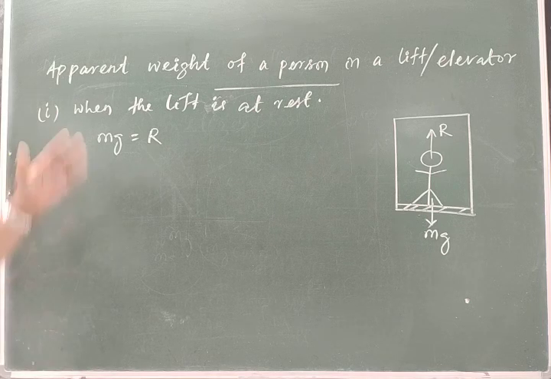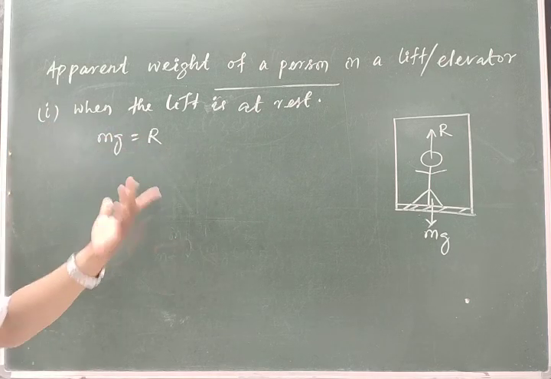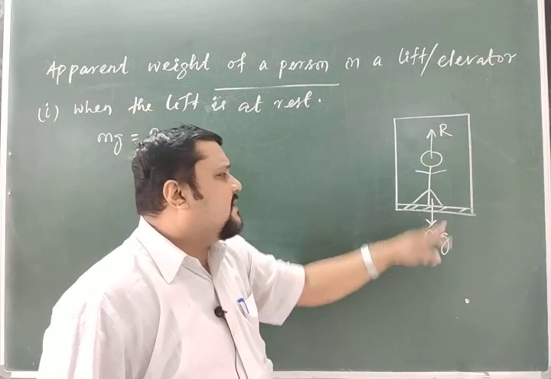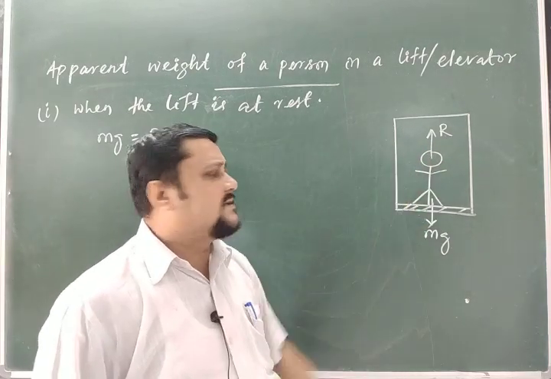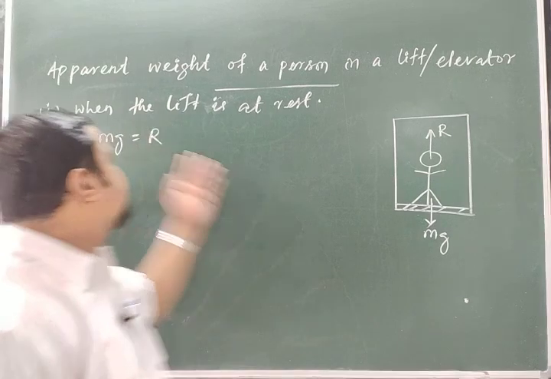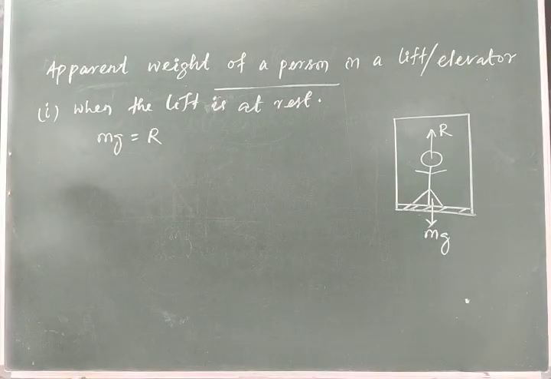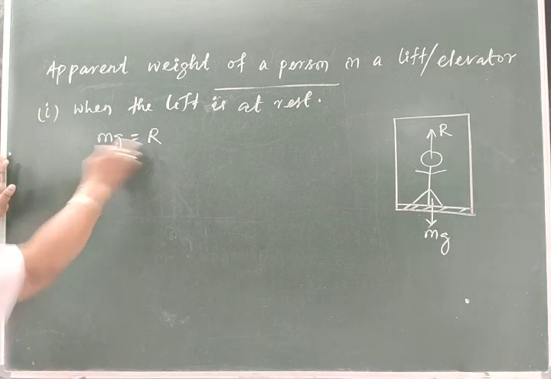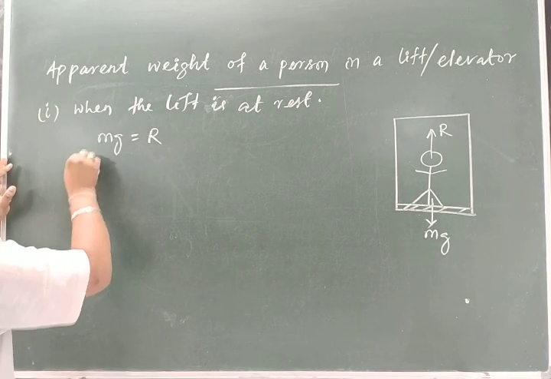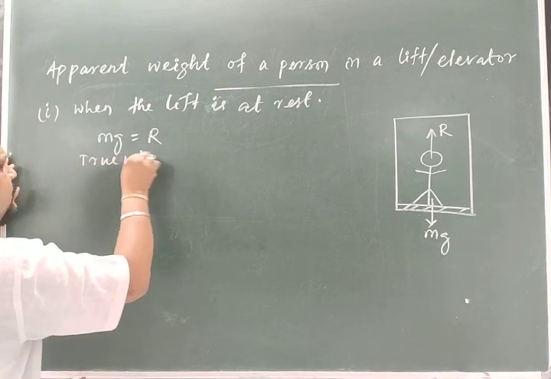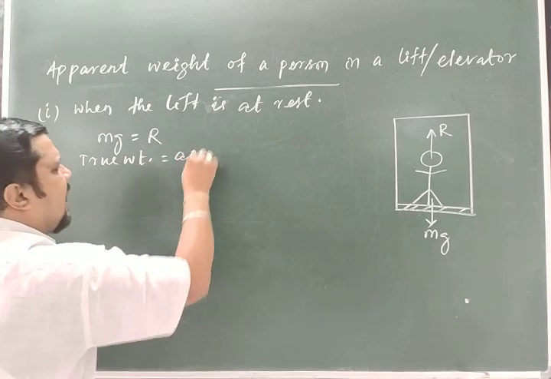So when the elevator is at rest, mg and R cancel each other. That is the first one. It means the apparent weight of the person is equal to the true weight.